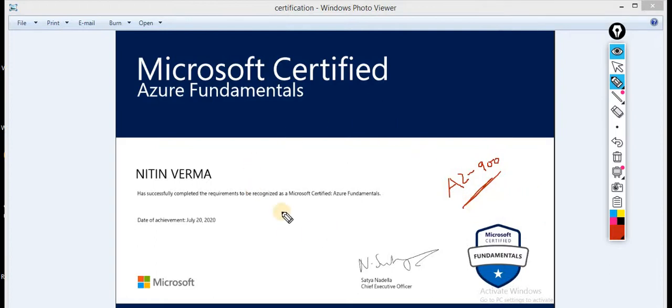So this one is a certification for the same, and the exam is the Microsoft Certified Azure Fundamentals. This is the very initial stage to enter into cloud computing, that is Azure. If any one of you wants to learn something technical, whether you are coming from a technical background or not, that doesn't matter, because these are very simple and easy to understand.